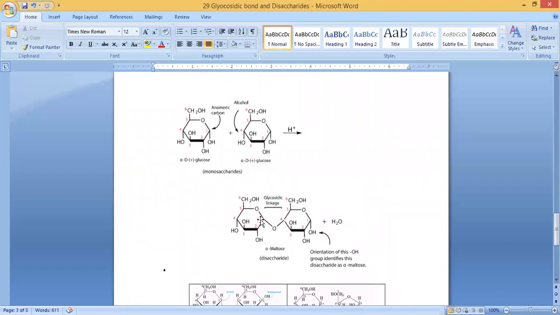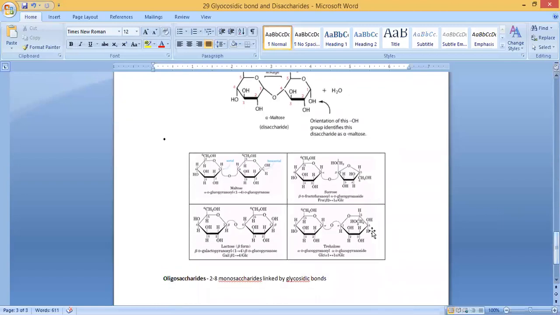This is the structure of maltose, and it has 2 monosaccharide units. One is alpha-D-glucose, and the second one is also alpha-D-glucose. Here is carbon number 1, and here is carbon number 4. They are linked by a glycosidic bond. Here they are dehydrated, a water molecule is removed, and a glycosidic bond is formed. Like that, maltose is formed. The other examples of disaccharides are sucrose, lactose, and trehalose.